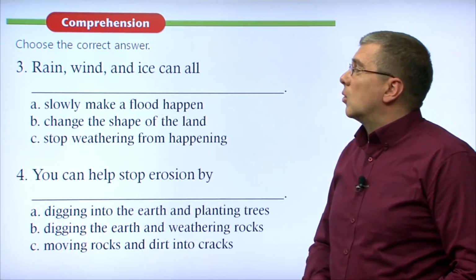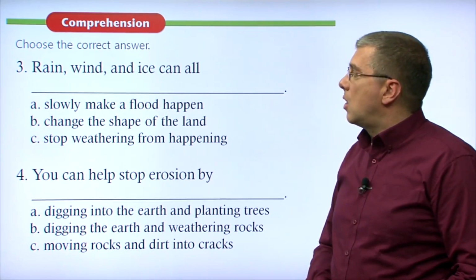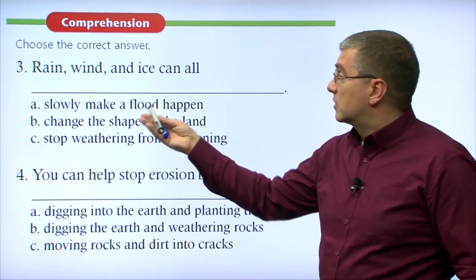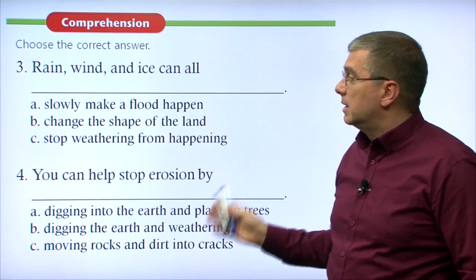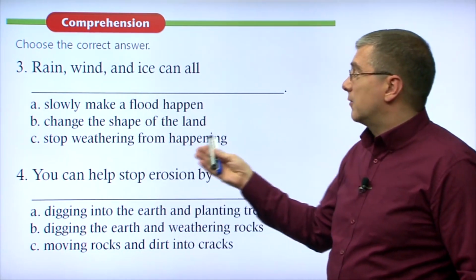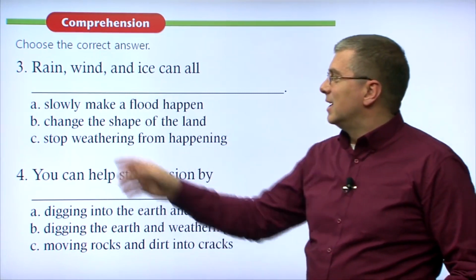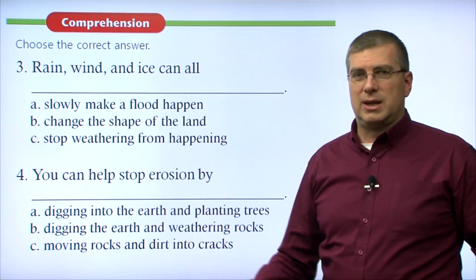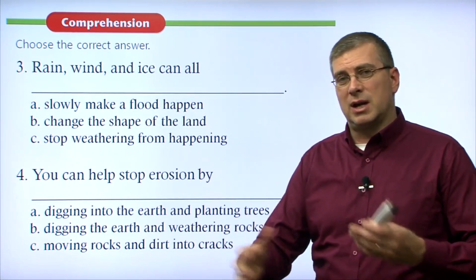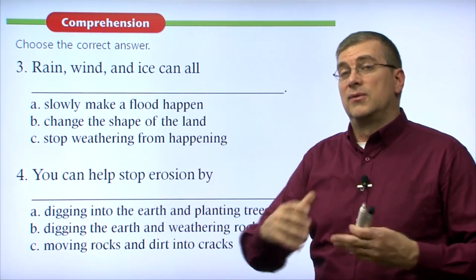Okay, number 3. Rain, wind, and ice can all do what? A, slowly make a flood happen. B, change the shape of the land. C, stop weathering from happening. Okay, let's go over these. Slowly make a flood happen. Floods are not slow. Floods happen quickly, especially when we're talking about the relative time of the earth. Floods are very quick.